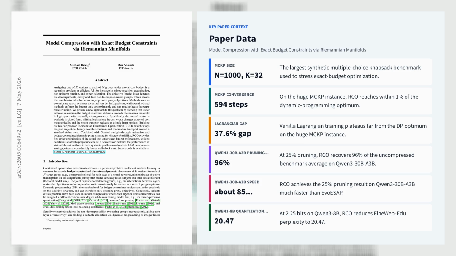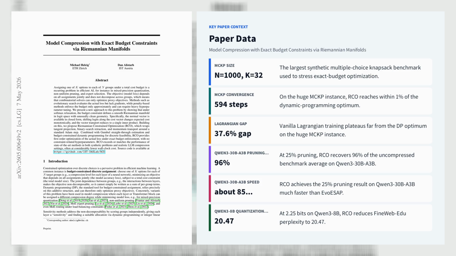Moving logits along the broadcast cost vector C changes expected cost monotonically, and vector transport reduces to a single inner product, so retraction onto feasibility is just binary search on one scalar parameter. Building on this, the authors introduce Riemannian constrained optimization, or RCO, which wraps tangent projection, atom, monotone retraction, and momentum transport around a Gumbel straight-through estimator plus budget-constrained dynamic programming for exact discrete forward passes. This combination eliminates constraint-related hyperparameters and removes the normal component of STE bias before it reaches the optimizer.